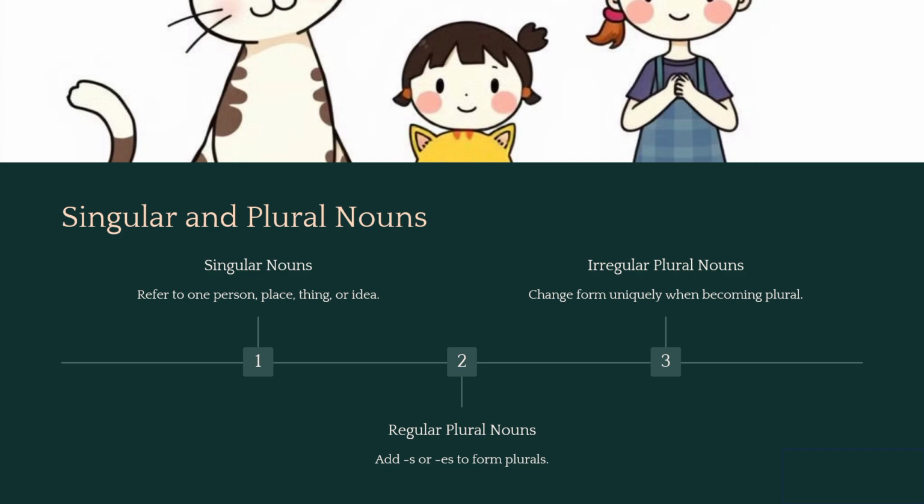Now you have irregular plural nouns, and these are the exception. Some words have to change completely when they become plural nouns, and you can't add an S or an ES at the end. They just become completely different words. So, for example, the word child. If you want to make it plural, it becomes the word children. Or mouse, to make it plural from singular to plural, it becomes mice. It's tricky, but it just takes practice.